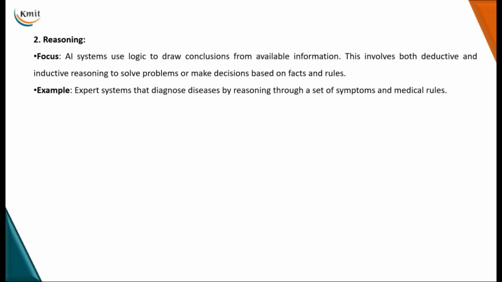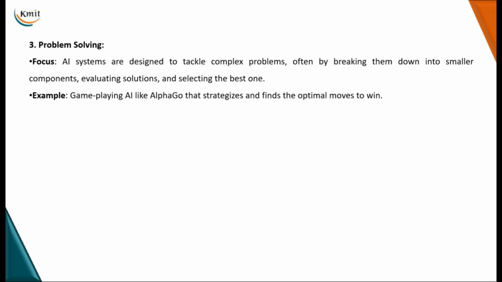An example of reasoning is an expert system that diagnoses diseases by reasoning through a set of symptoms and medical rules. If a person has these symptoms, then they are more prone to this particular disease, and so on. So this is called reasoning, which is the second important component in AI. And next, problem solving. Advanced AI systems combine problem solving, reasoning, and learning to create more intelligent and adaptable systems.